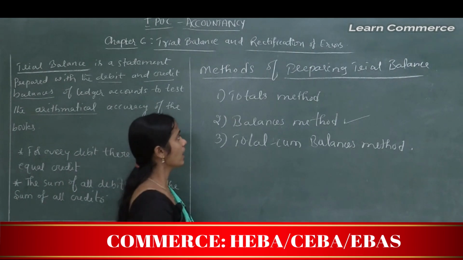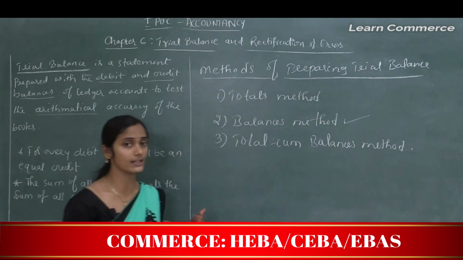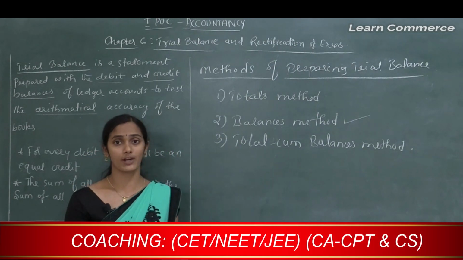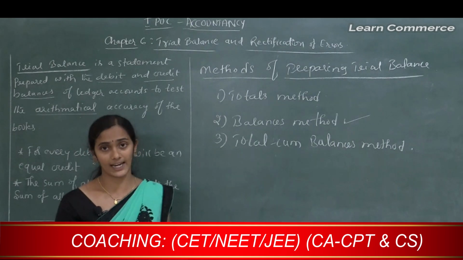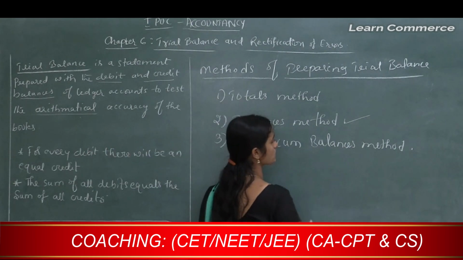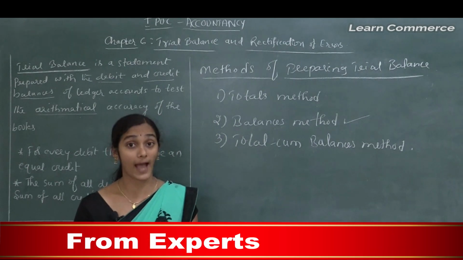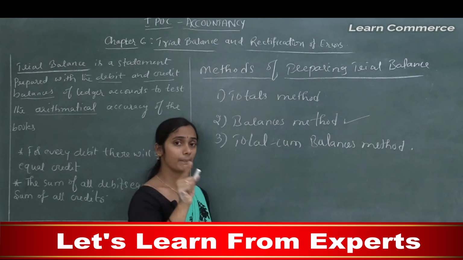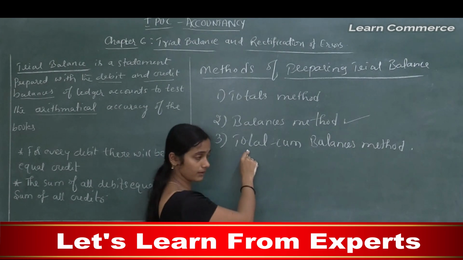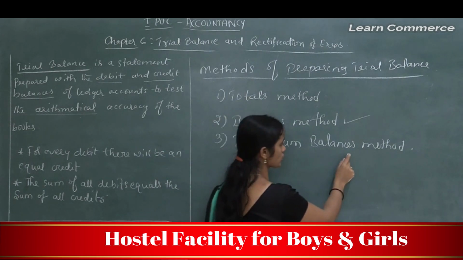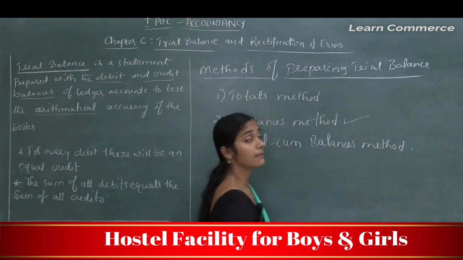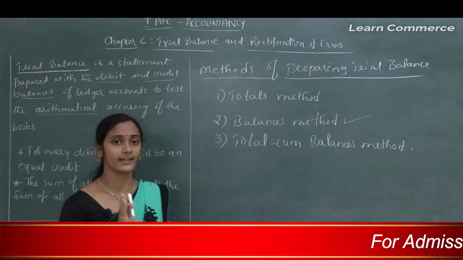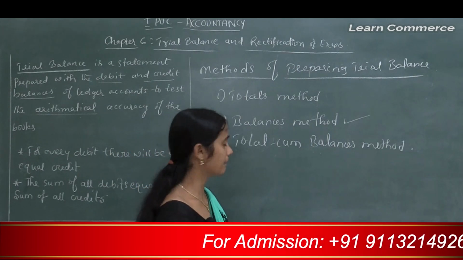Next one is the totals cum balances method. It is a combination of the totals method and the balances method. Here 4 amount columns are maintained. The first 2 columns record the totals of debit and credit values, and the next 2 columns record the debit and credit balances of ledger accounts. So these are the 3 important methods to prepare a trial balance.